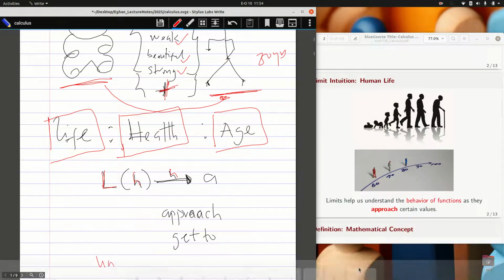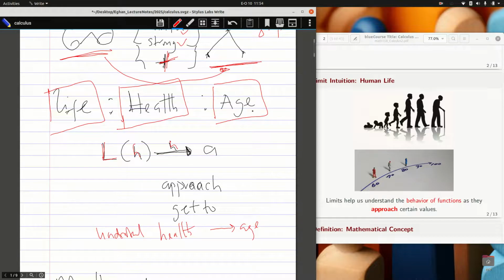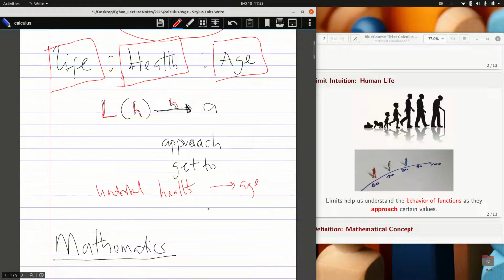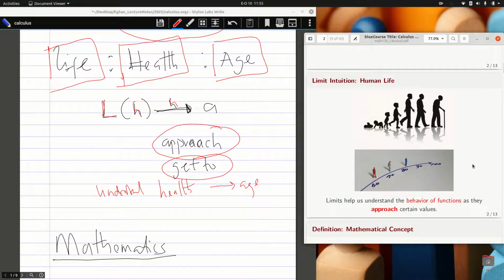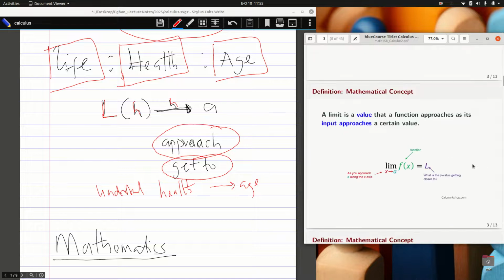I need to understand my health as I age on. In understanding your health, it means you want to know how your health progresses as you age on. So how does my health deteriorate as I age on? It's not when you are at age 10, but as you get to age 10. Those are two different things. So the ultimate word here is approach, or getting to that certain number. Is that okay? With that intuition said, let's look at the mathematical representation of limit.